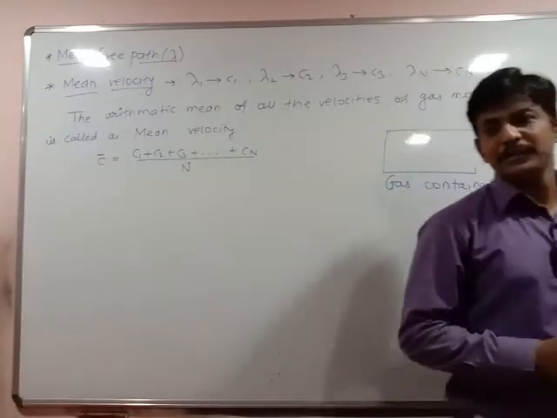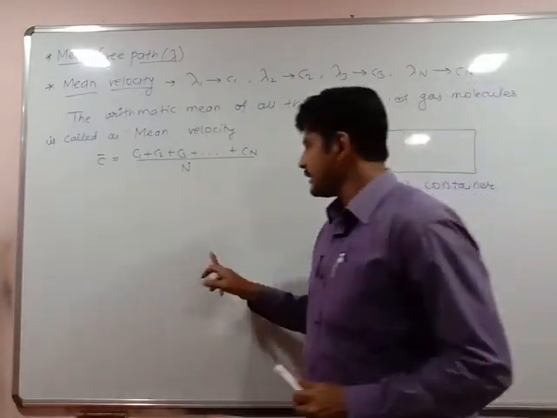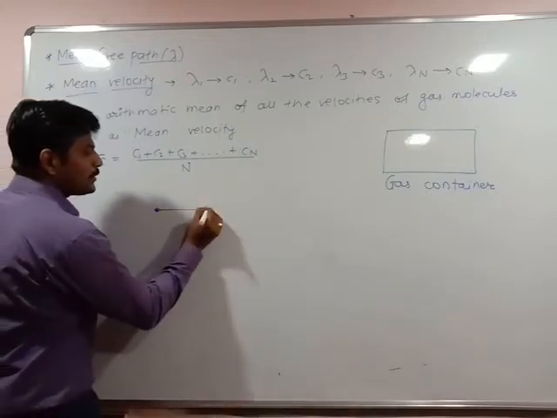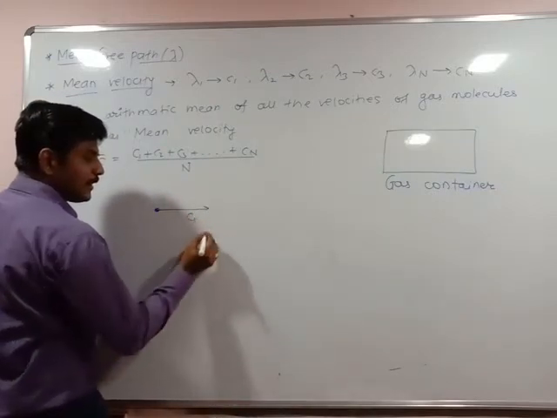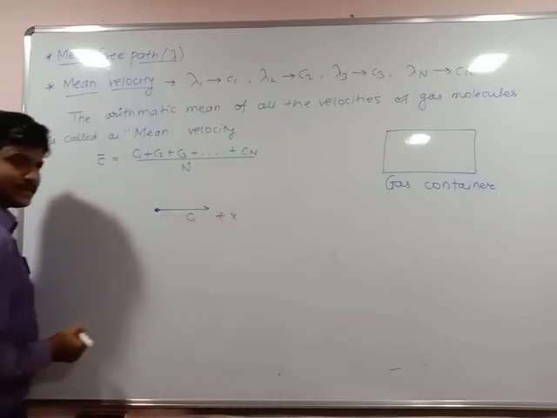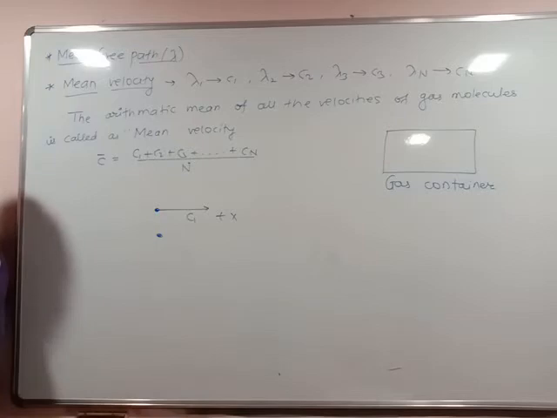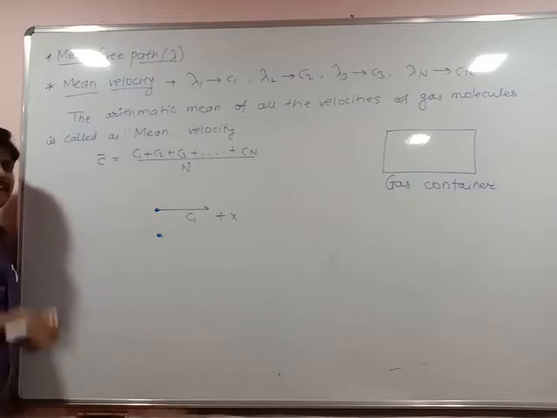But as I have told earlier, one molecule moves with velocity c1 in the positive x direction, and a second molecule moves in the minus x direction. Keep in mind, this is the random motion of gas molecules. We can't say all the molecules are moving in a specific direction. Always there is a random direction.